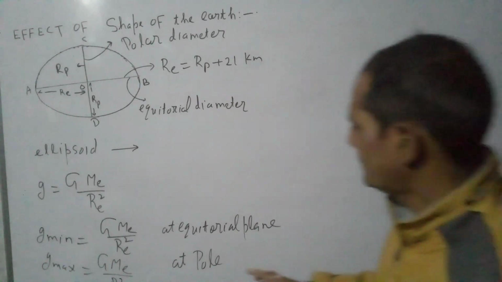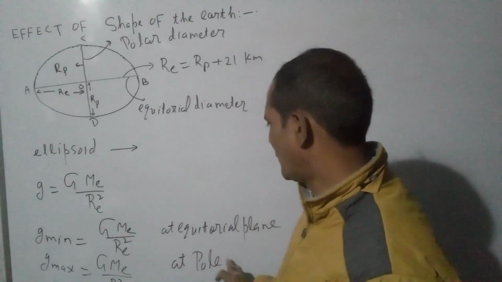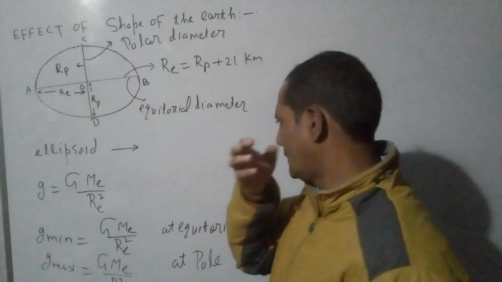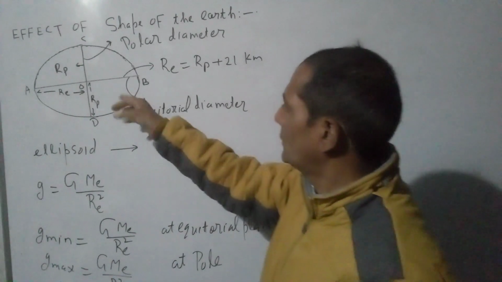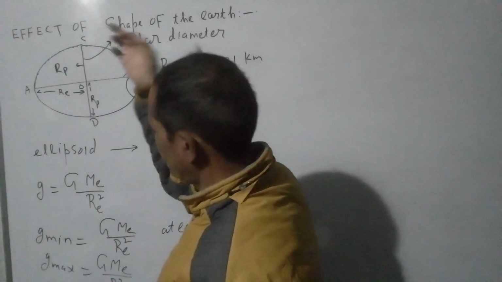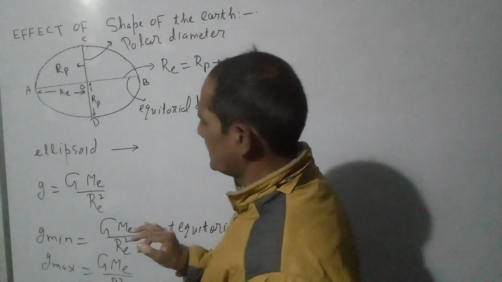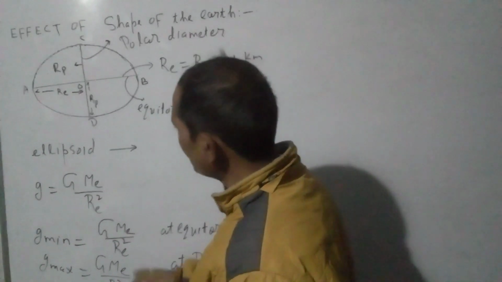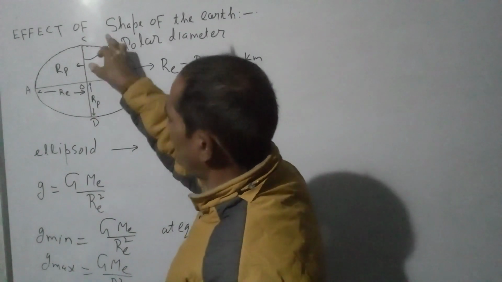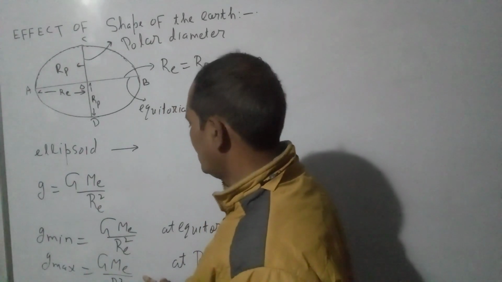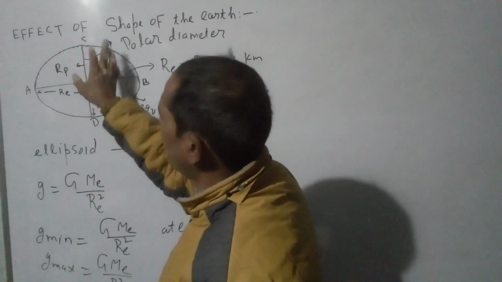So it is maximum at the poles and least at the equatorial plane. When we move from the equatorial plane to the poles, acceleration due to gravity increases due to the decrease in radius.